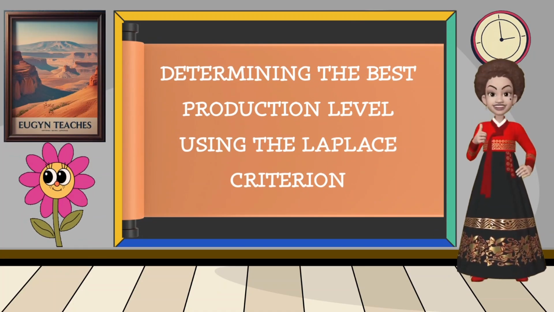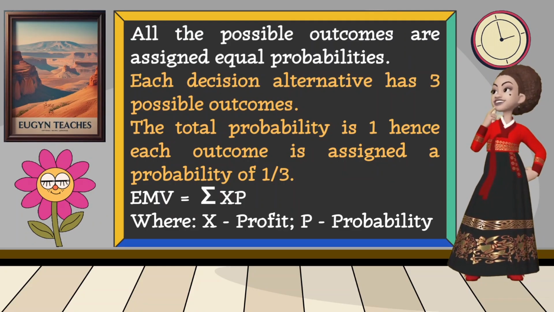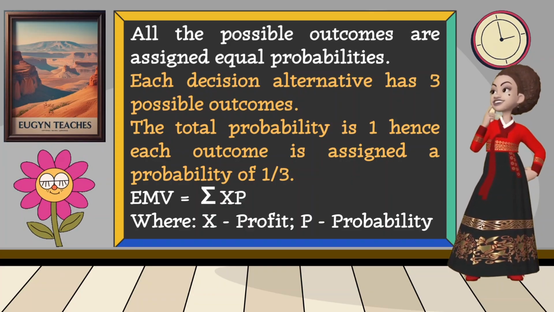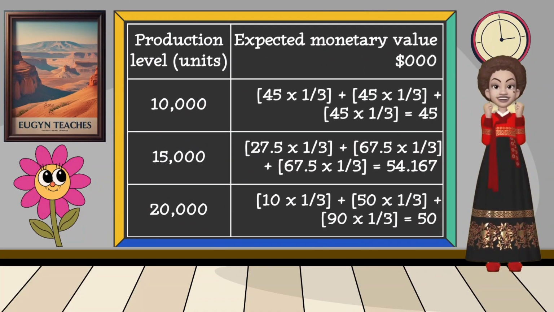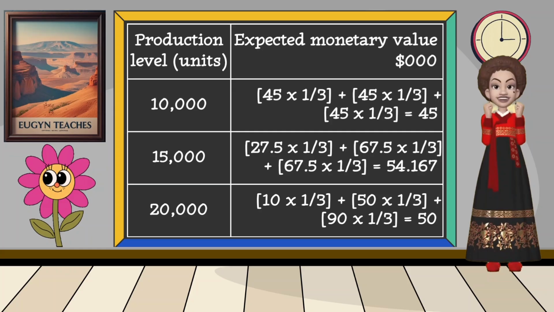Determining the best production level using the Laplace criterion. All the possible outcomes are assigned equal probabilities. Each decision alternative has 3 possible outcomes. The total probability is 1, hence each outcome is assigned a probability of 1/3. We calculate the expected monetary value using the formula sum of x times p, where x is the profit and p is the probability. Using the profit values from the payoff table and the equal probabilities of 1/3, the expected monetary values are as follows.